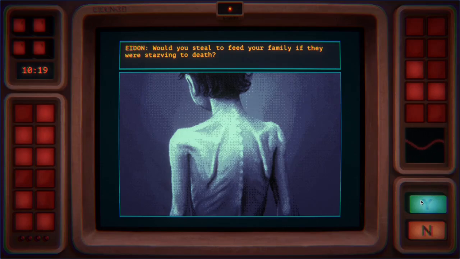But now, what are the variables here? Who am I stealing from? Is it from a wealthy corporation? And hell yes, they'll barely notice the loss. I will feel no moral qualms about that. Is it a different starving family? Am I stealing their food to survive to help my family? That is a much harder question now.